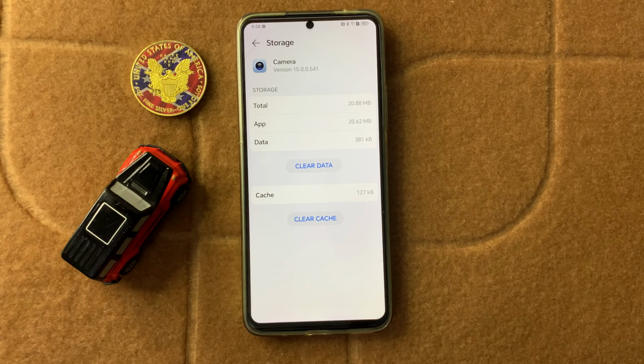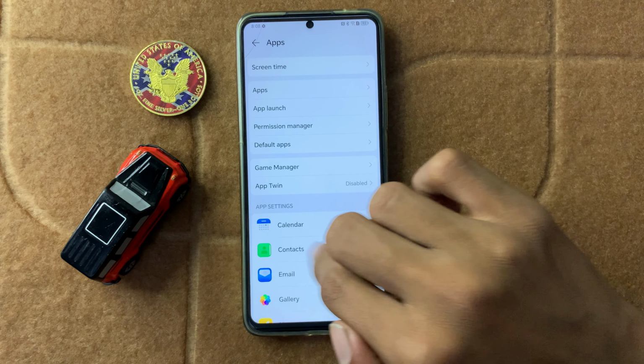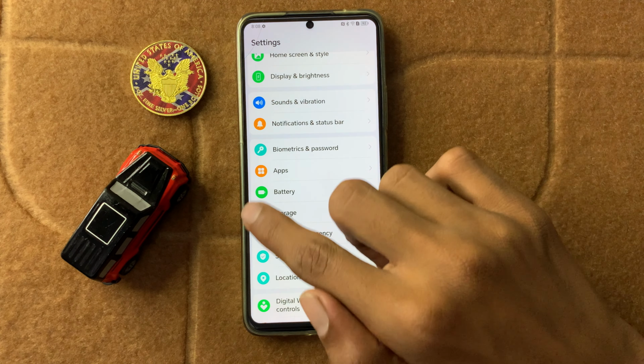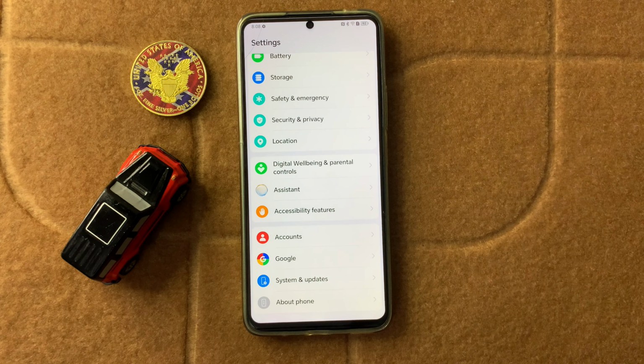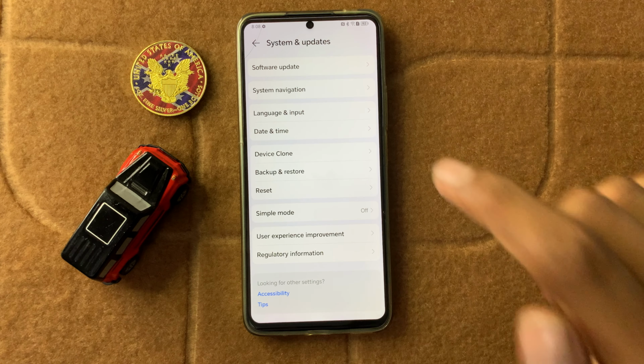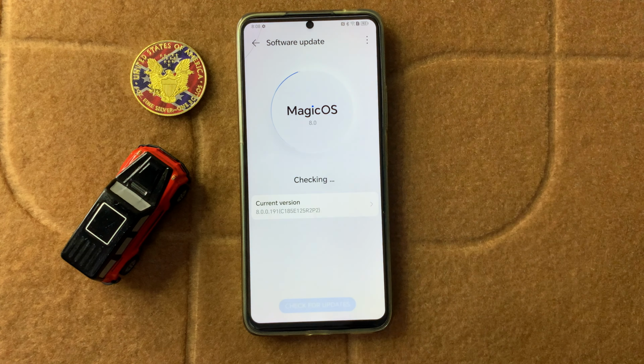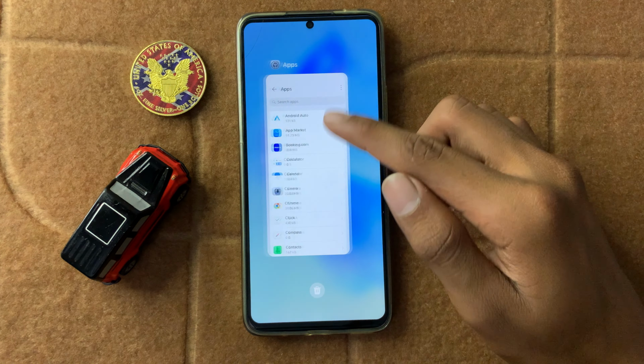After clearing your cache memory, then go back to the main page of your settings and then scroll down to the last and click on System and updates and then click on Software update. Now here you can check whether your latest version is updated or not. If it isn't on the latest version, then update it to the latest version. After that your problem will be fixed.